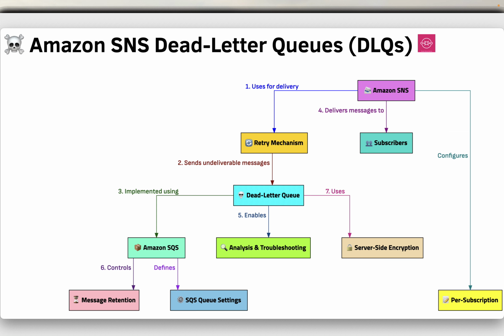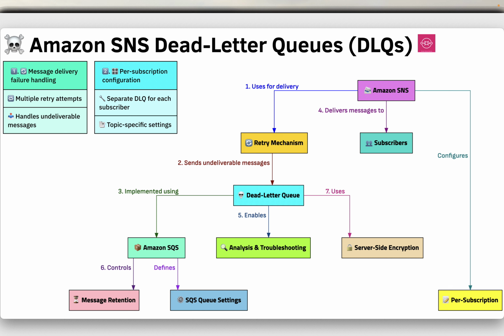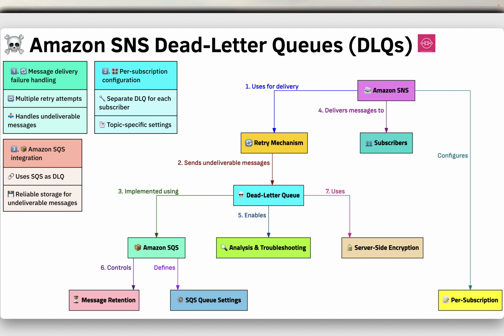Next feature is Amazon SNS dead letter queues, DLQs. Dead letter queues in Amazon SNS are designed to handle messages that fail to be delivered to subscribers after multiple retries. DLQs are configured on a per subscription basis, which allows you to specify a separate DLQ for each subscriber to a topic. Amazon SNS supports using an Amazon SQS queue as a dead letter queue for undeliverable messages, providing a reliable storage option.